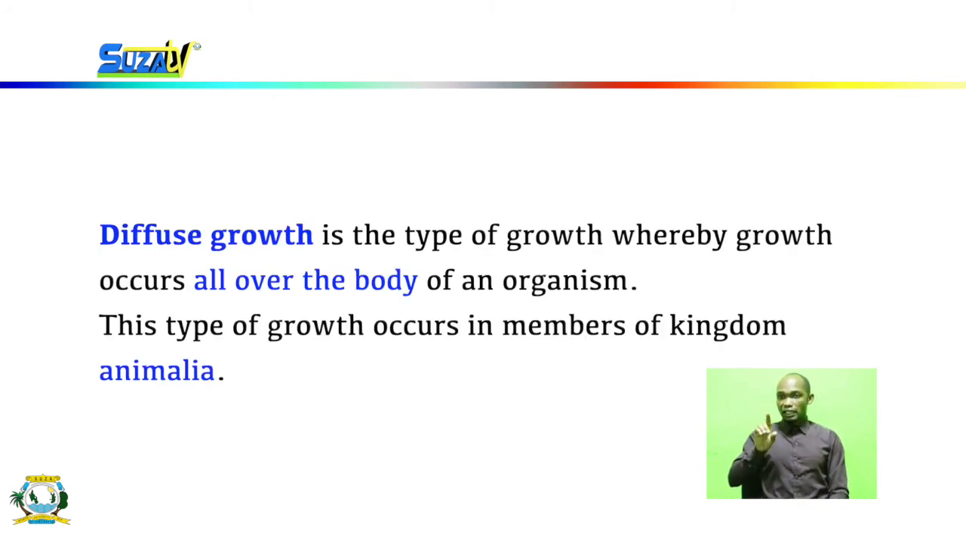Diffuse growth is the type of growth whereby growth occurs all over the body of an organism. So diffuse growth refers to the growing of the entire organism. The entire organism undergoes growth. For instance, organisms such as human beings and fish all undergo diffuse growth as the entire body changes in size. This type of growth occurs in members of the kingdom Animalia.